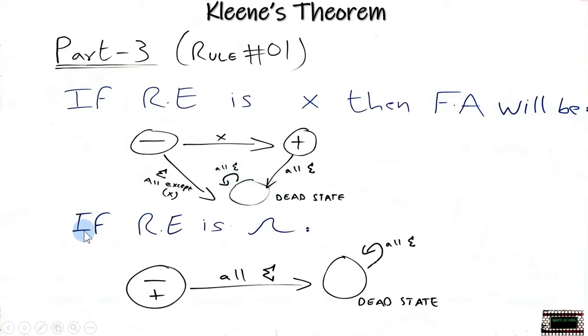And if the regular expression is null, the initial state is already the final state. So if any string comes in, it would lead to the dead state and it would remain in the dead state forever. So this is Kleene's theorem part 3 rule 1.